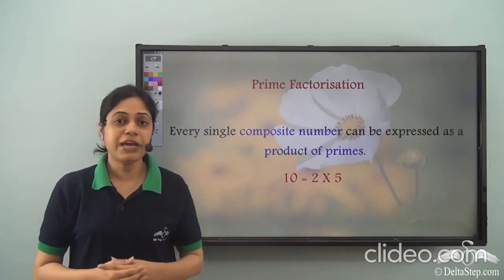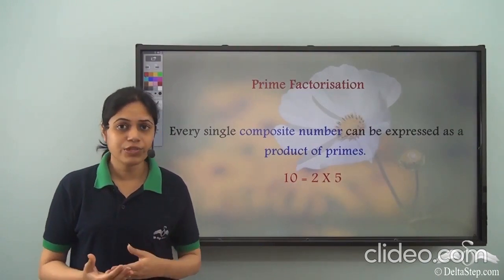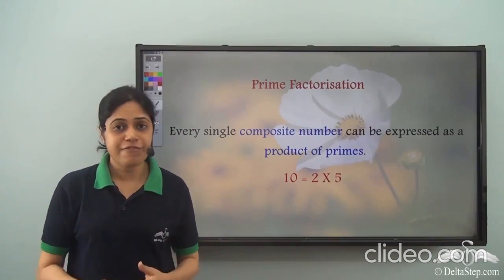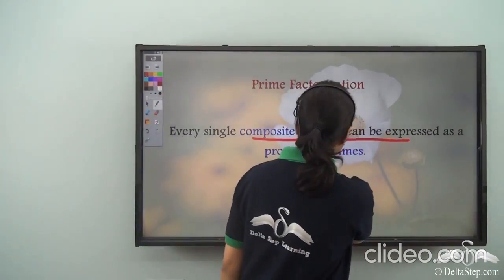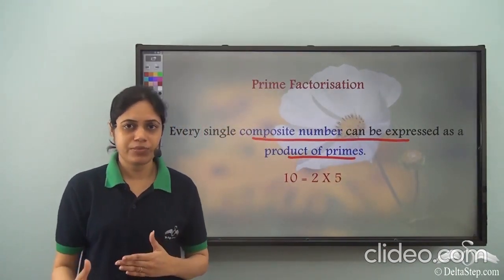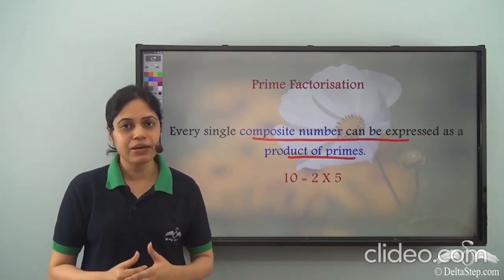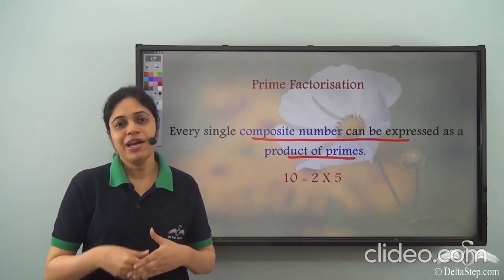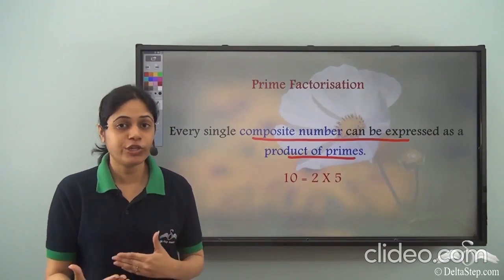We know that prime numbers are very important in mathematics. Why are they important? Because every composite number can be broken down into a product of primes. So you give me any composite number and I can write it as a product of prime numbers. That is why prime numbers are very important. In fact, that is why they are called prime, because they are important.